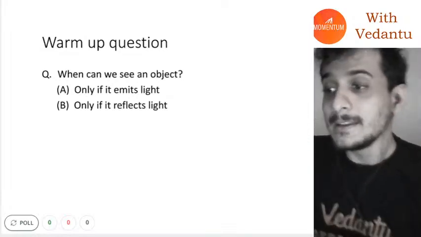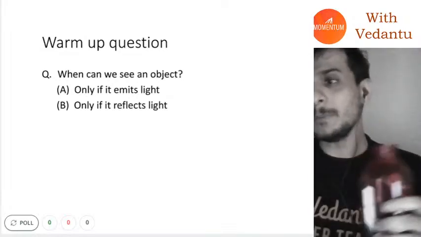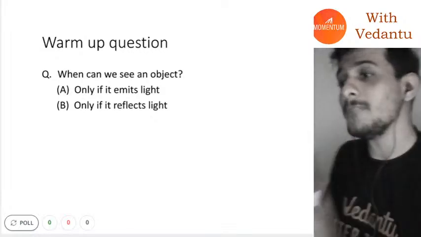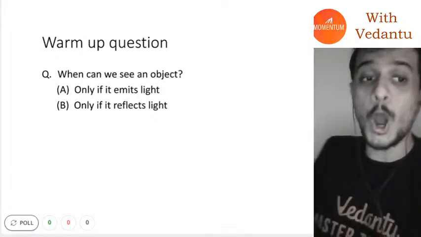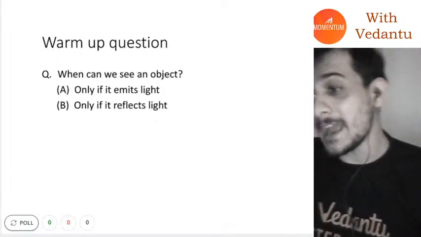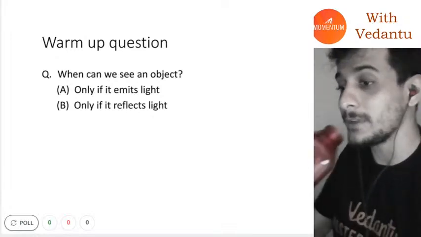All right, so let's do a warm-up question, guys. Tell me, when can we see an object? Is it A or B or both A and B?